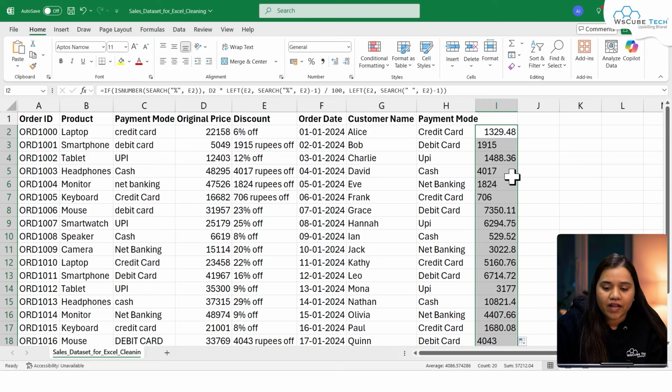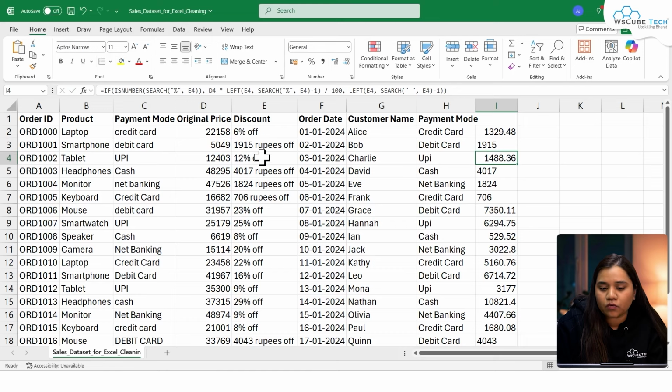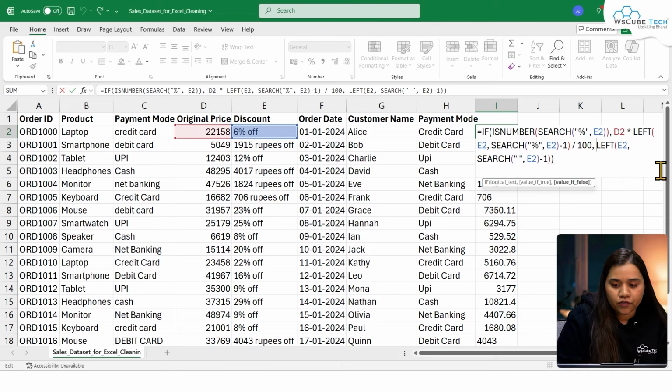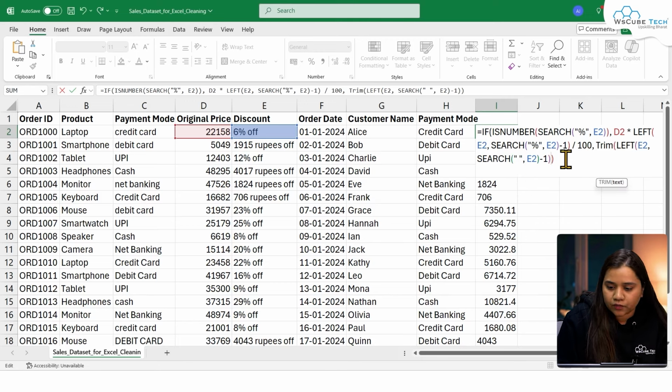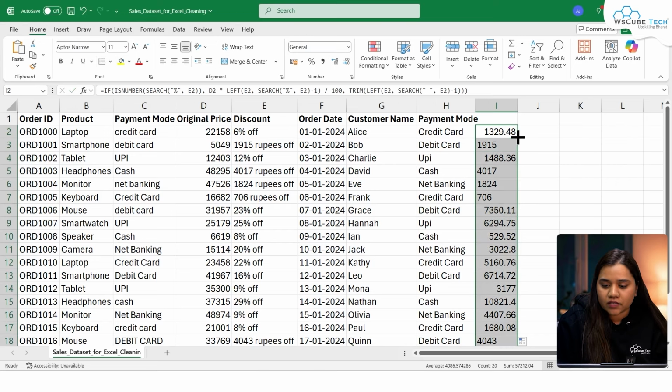And still some of the values are containing white spaces. Therefore, I think "rupees off" has been removed, but the white space has not been removed. If the number is searching for percentage, then you need to do this, else for false, we can also do one more thing: we can trim the values for the left value. Okay, let's press enter and let's tap once again.